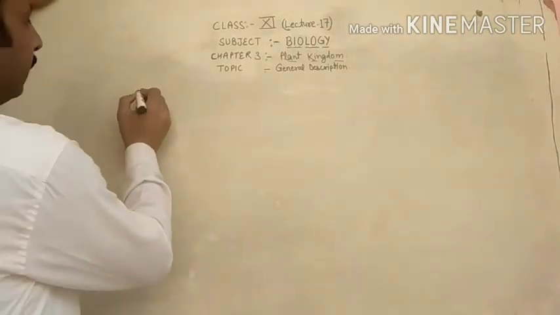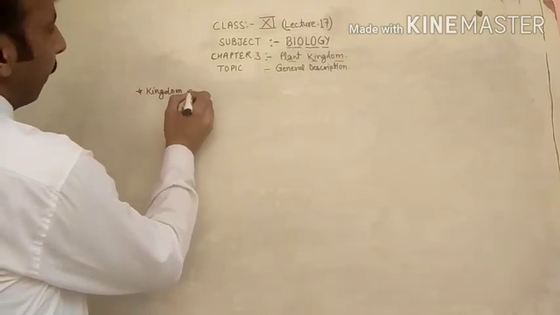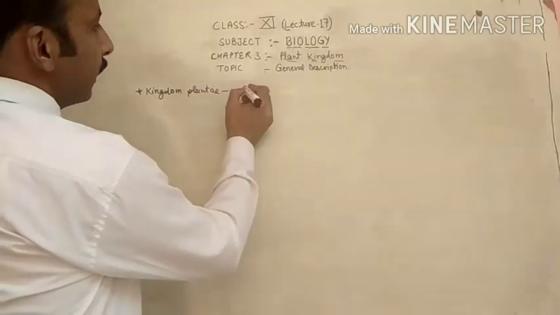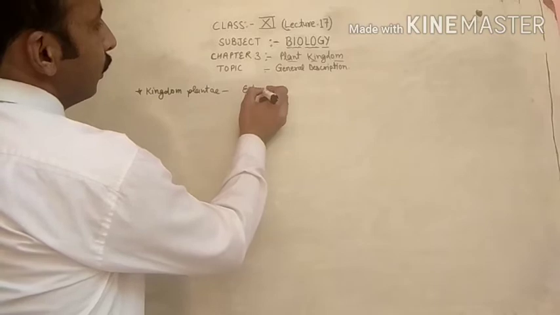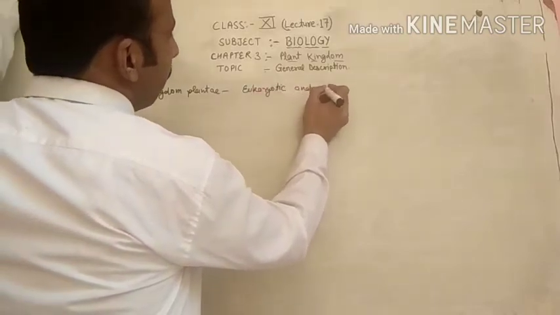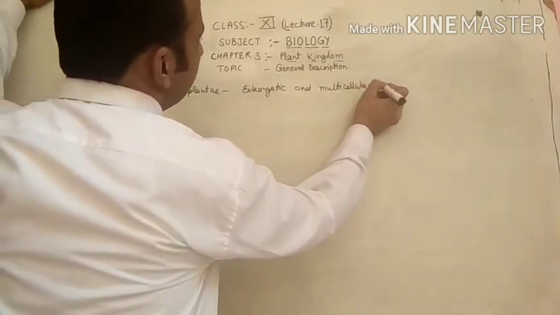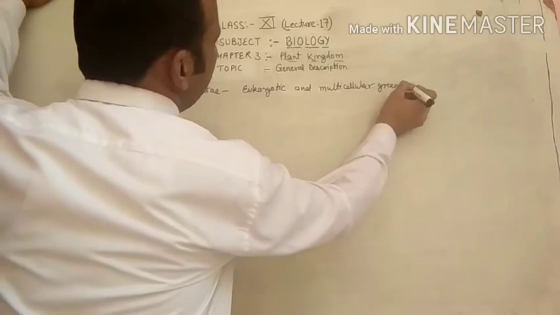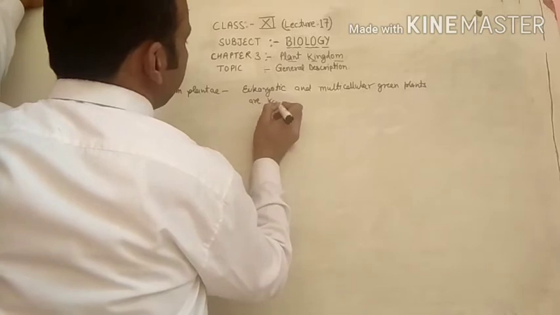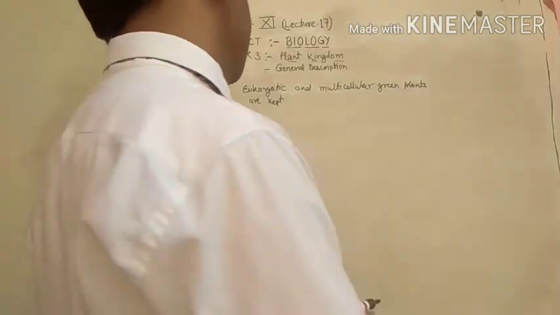You know very well, in kingdom Plantae, whose general characteristics we discussed in the last video, eukaryotic and multicellular green plants are kept in this group.